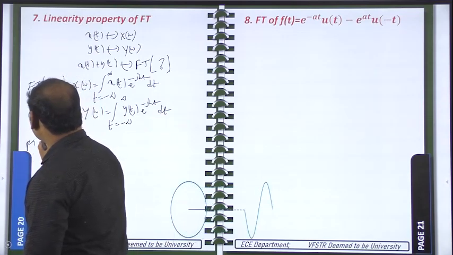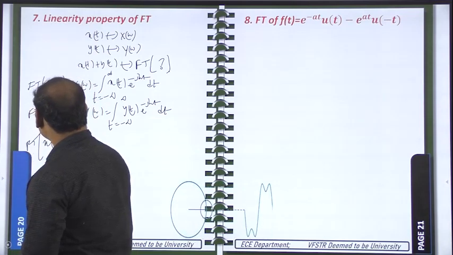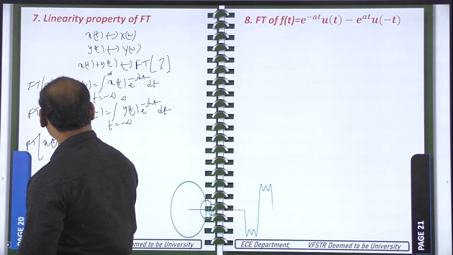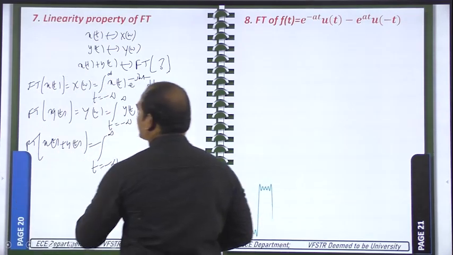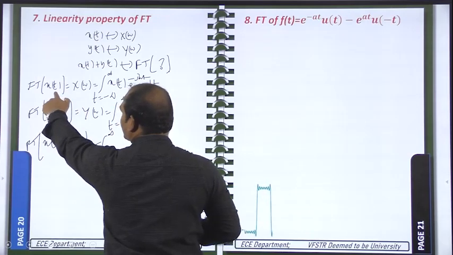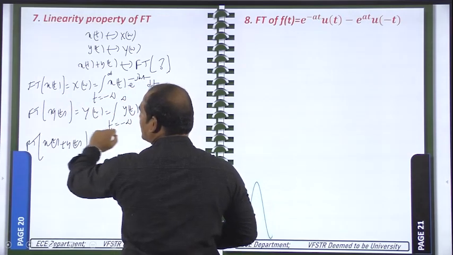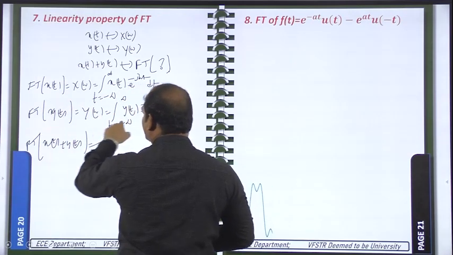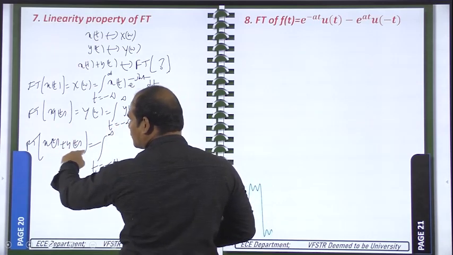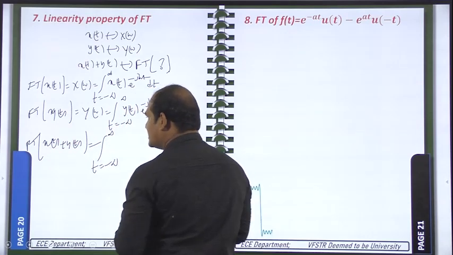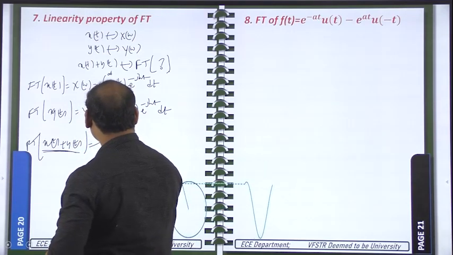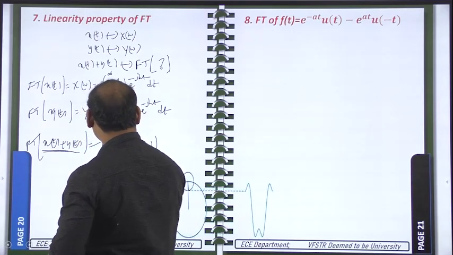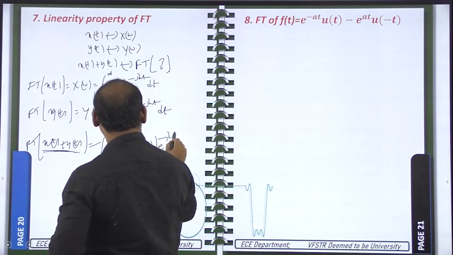Now I need the Fourier transform for x of t plus y of t. It is the integral from minus infinity to plus infinity. Now listen carefully. Here we are finding the transform for x of t, that's why x of t is there. Here we are finding it for y of t, that's why y of t is there. For x of t plus y of t, I write x of t plus y of t multiplied with e power minus j omega t dt.